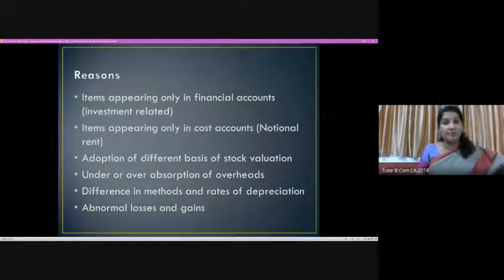Or it can be because of the difference in the treatment of items in both these conditions. In both these cases, we need to come up with an adjustment of our profit balance. We have to find the reasons for the difference and equalize it. That process is what we call preparation of reconciliation.